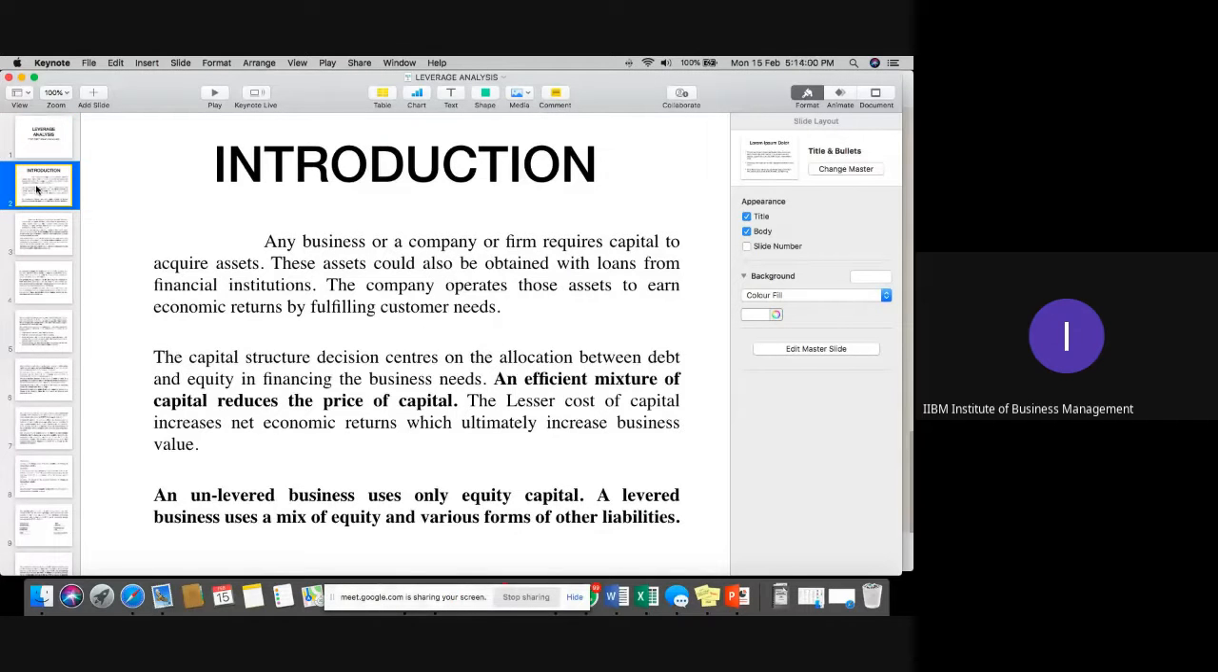As I told in the last class, leverage is basically the assessment of a company's liabilities, the assessment of the company's burden when it comes to financial and non-financial aspects. A levered firm is a company having at least some combination of equity and debt. Unlevered companies are those using only equity capital; they do not have any debt capital at all.